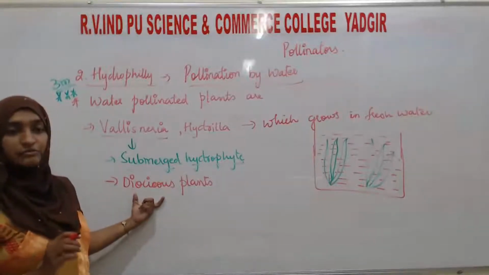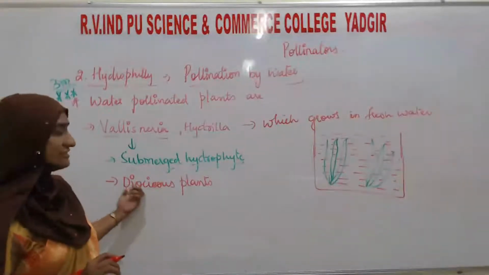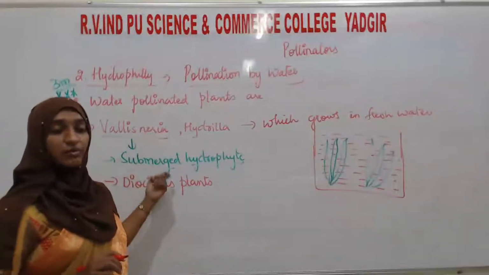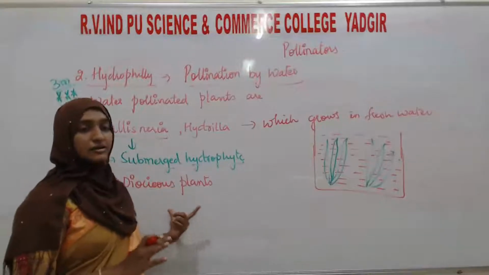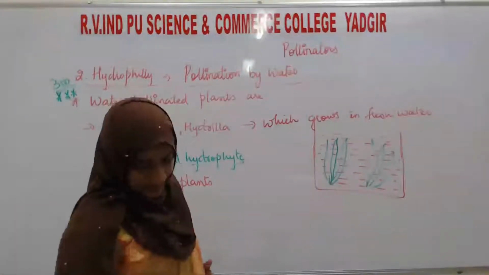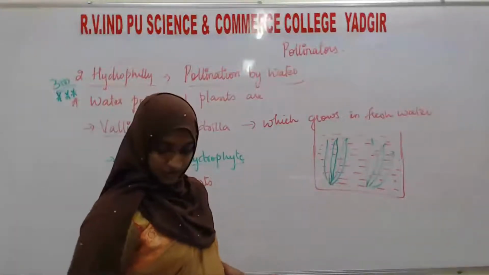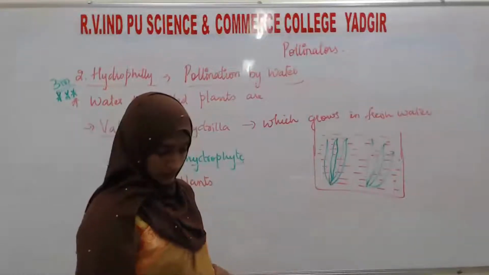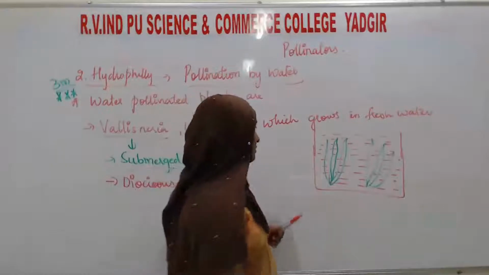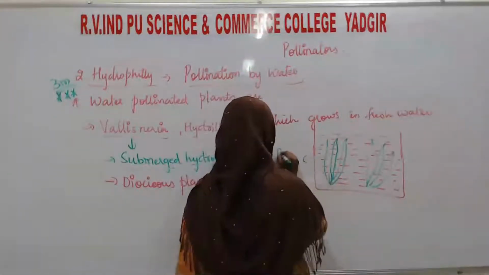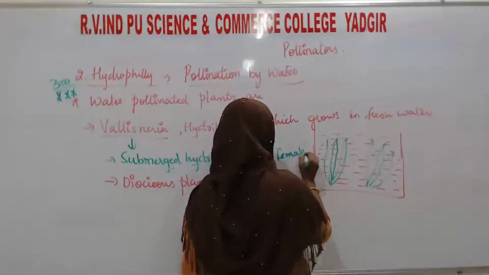So this is also very important for understanding pollination by water in Vallisneria. So here these are dioecious plants. Next, the female flower. For example, this one is the female flower.